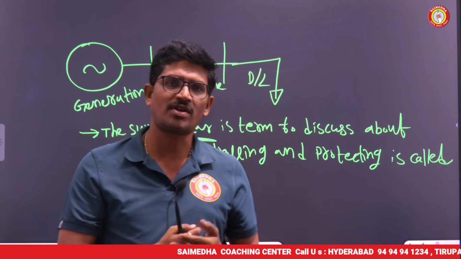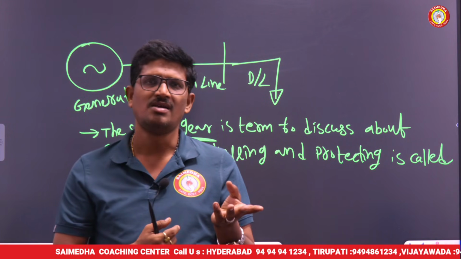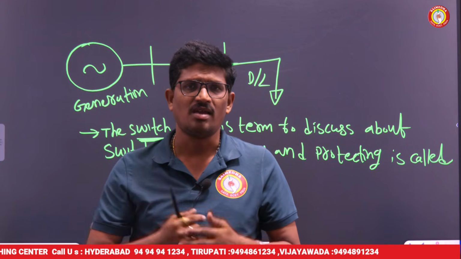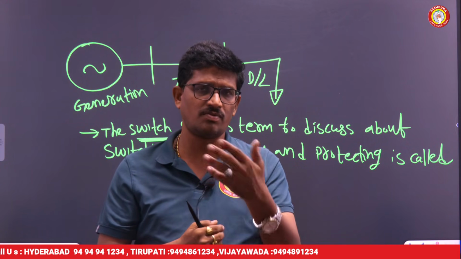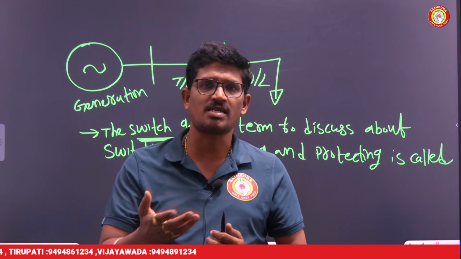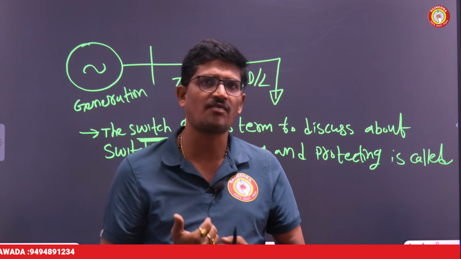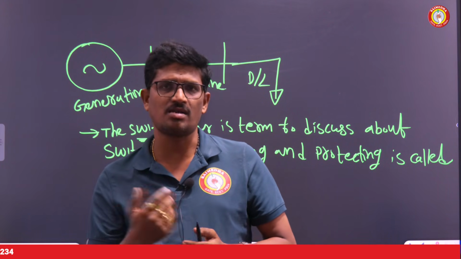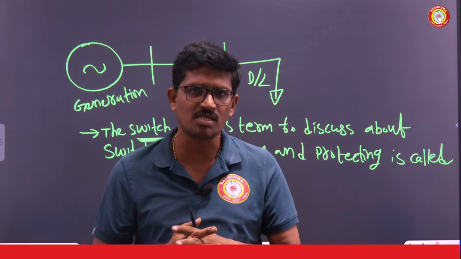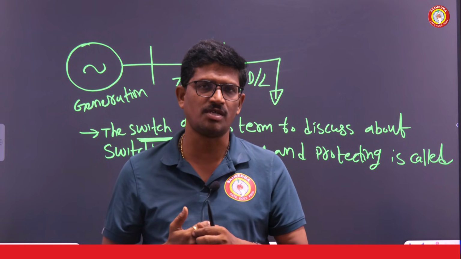Okay, what are the different types of protective devices? I already told, like a relay, circuit breaker, and one more is an isolator, AB switches. Okay, so in the next video, we are going to discuss what is the importance of an isolator, what is the function of an isolator, and in which cases we are using an isolator. Similarly AB switches. All kinds of protective devices we will discuss one by one in the next videos, students. Okay.